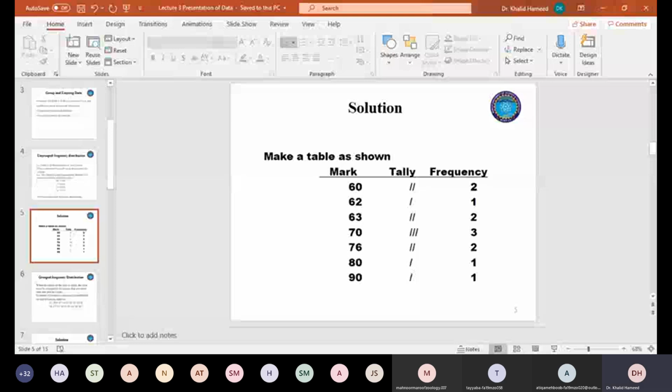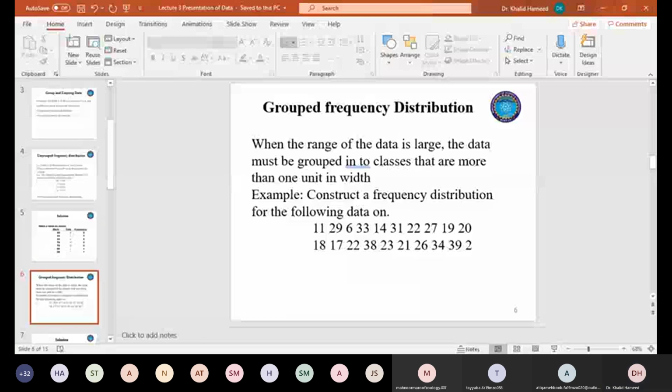So when you have a larger data set, it's always recommended to classify that data set. And when you classify your data set into classes and subclasses, that will be grouped data. Even when you look at the problem here, it is written that when the range of data is large, it is compulsory for you to group your data set into classes and subclasses so that it will be comparable and readable to your reader.